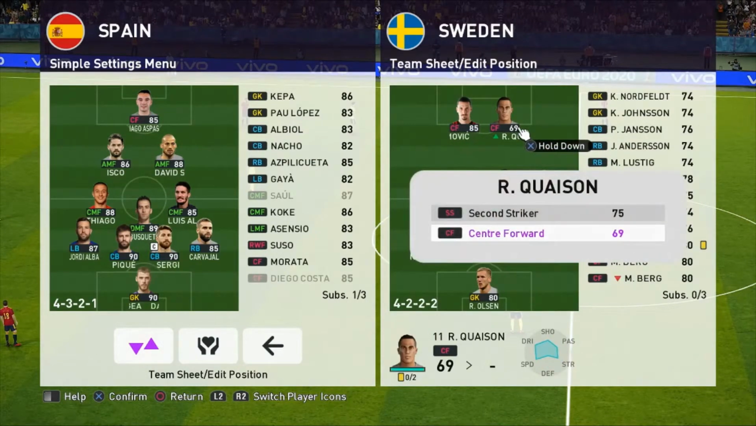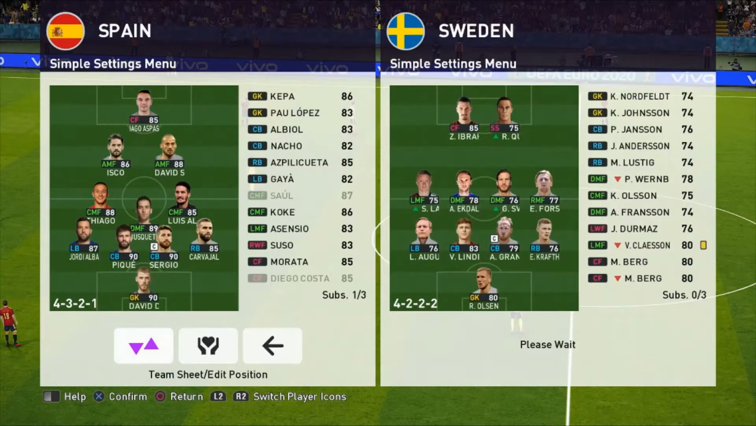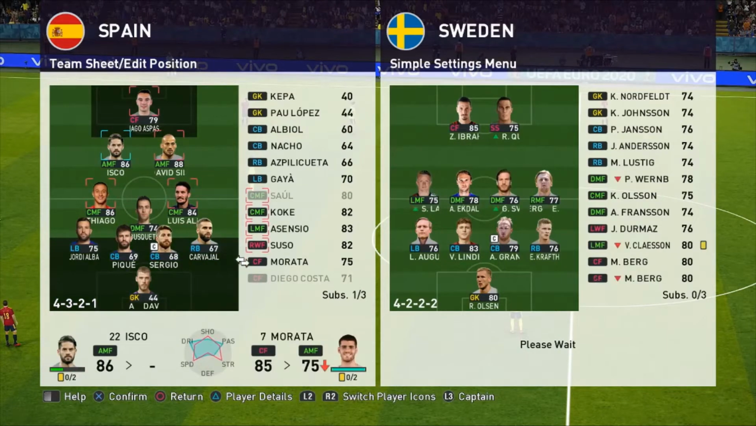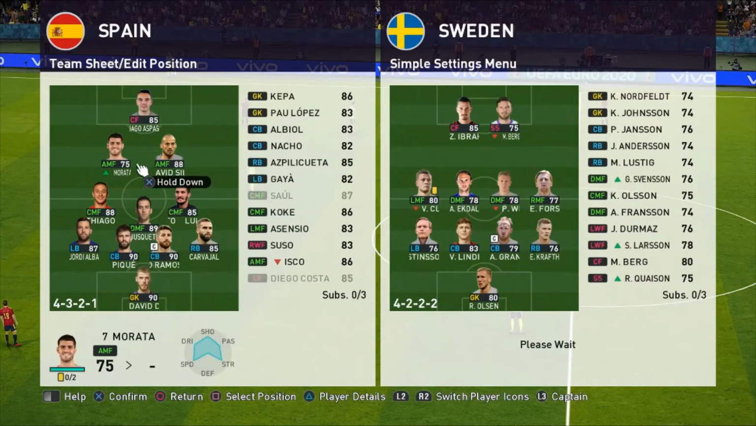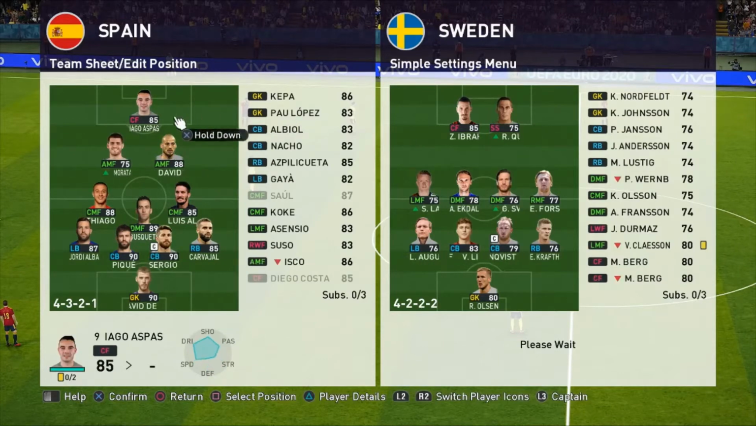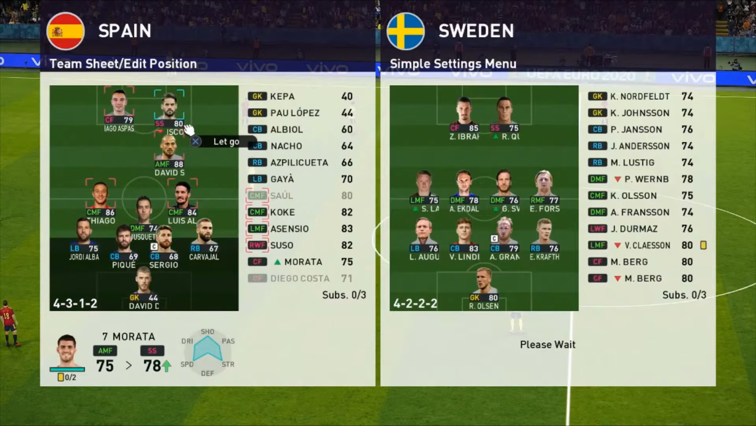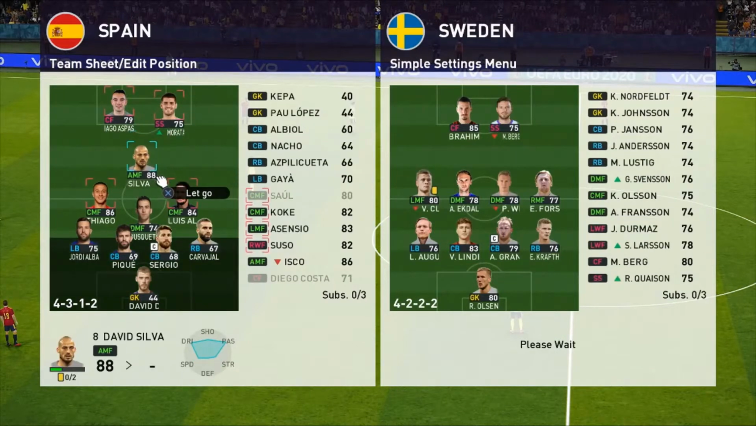He'll play as a second striker. So we're all right there. Morata on for Isco. Okay. So Morata is going to go on there. 4-1-2-1-2 we're going for now. Isco and Morata. I tell you what now, both these managers are going all out.